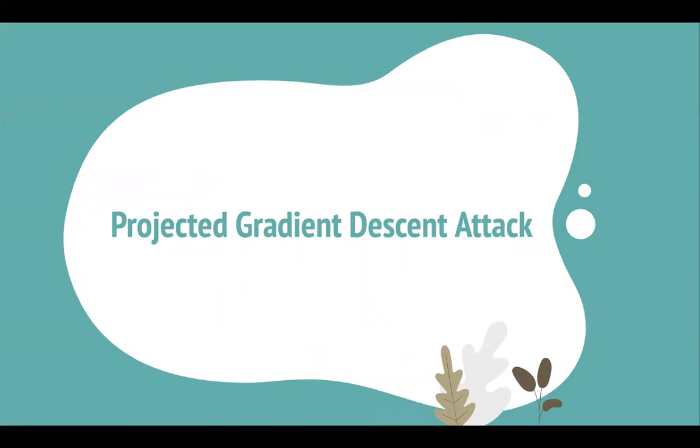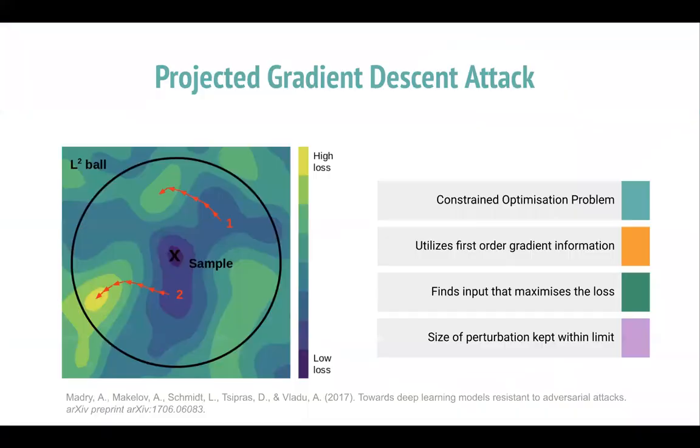Starting with the white box attack, we have performed projected gradient descent attack. PGD attack is a constraint optimization problem which utilizes first order gradient information to find input that maximizes the loss within limit. Here in the diagram, we can see that within the limit, the input tries to go from a low loss area to a high loss area.